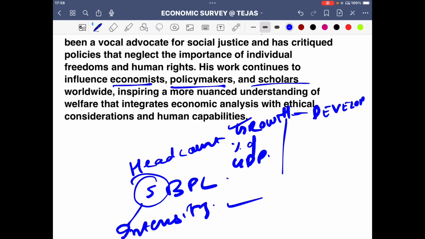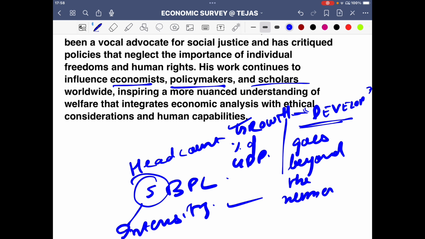Growth has happened because the expenditure has taken place, but was that expenditure at the right place? Has it benefited many people? In what areas has it benefited? So the real definition is the development definition. It goes beyond the numerals, and that's a very important point to be noted.